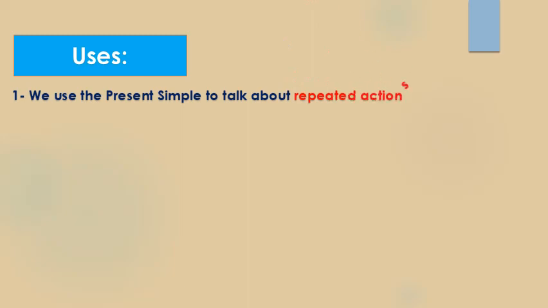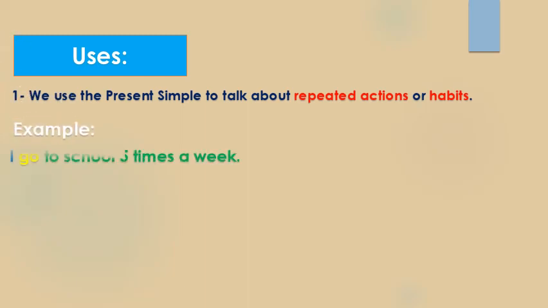Uses, الاستخدامات. So we use the present simple to talk about repeated actions or habits. Here we have an example. I go to school 5 times a week. إذا أنا أذهب إلى المدرسة 5 مرات في الأسبوع. إذا هذا العمل متكرر. Number 2.